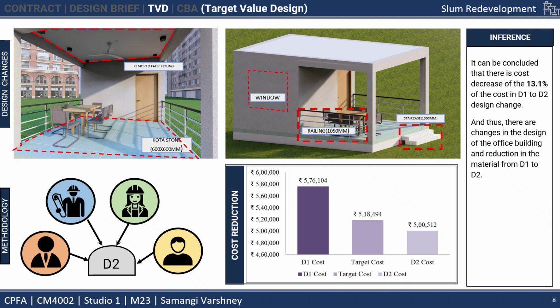After all the changes, the cost reduction was 5,512. That was 13.1% of the D1 cost, and our target was to reduce the cost by 10%. So we successfully reduced the cost in the D2 process.